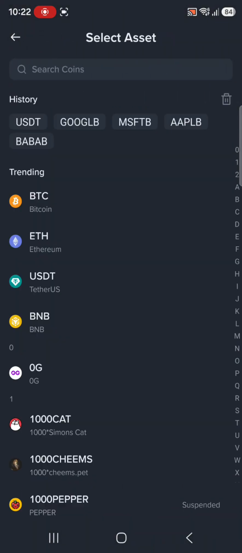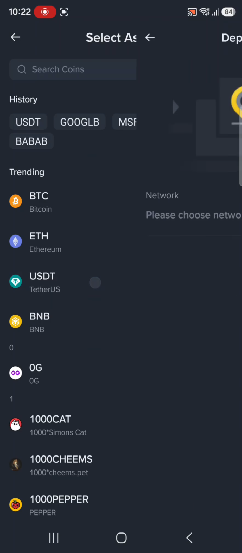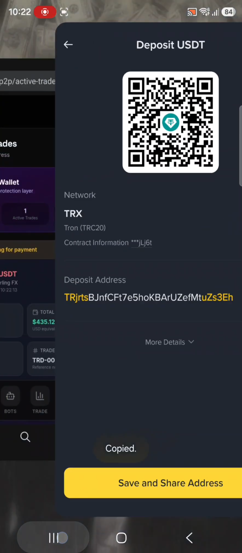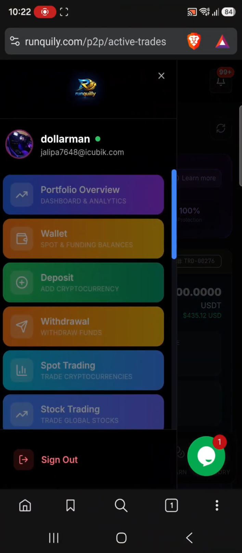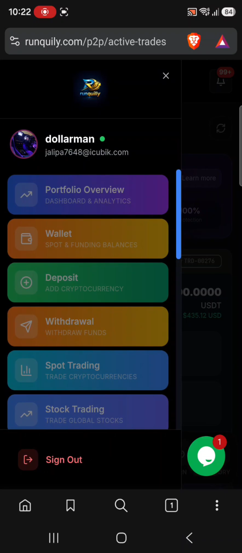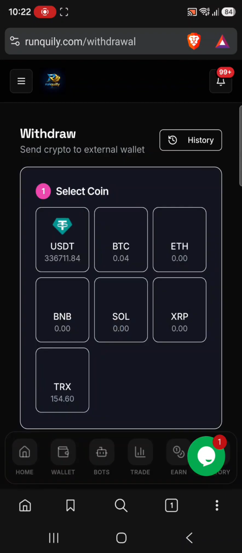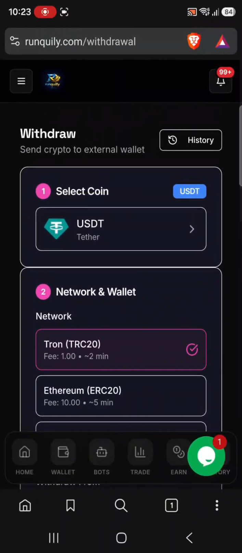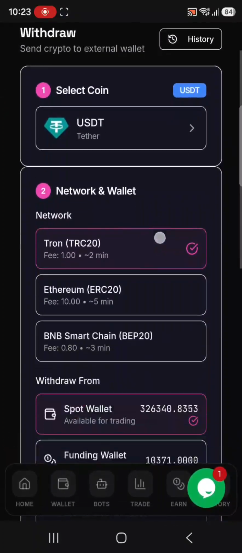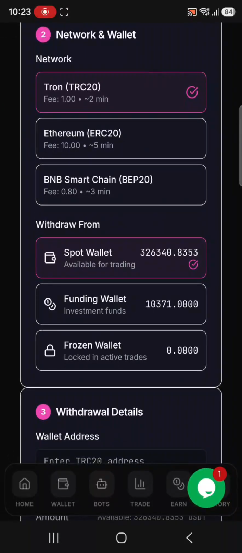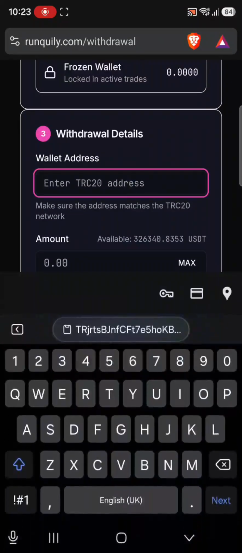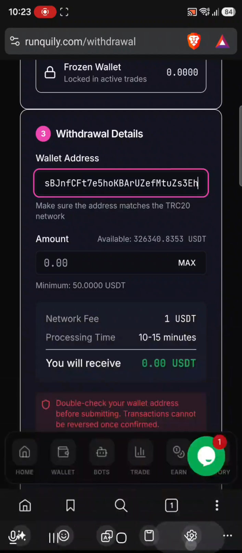I click on deposit. Then I choose the cryptocurrency, that is USDT. Then I choose the network, TRC20, and I copy the address. I'll go to my Ranquilly, where I now want to withdraw to my Binance account. I click on withdraw, choose the cryptocurrency that I want to withdraw, that is USDT. Then network is TRC20, and from spot wallet. I can choose spot or funding wallet because all are funded. So I will withdraw. I'll paste my address first here for Binance.